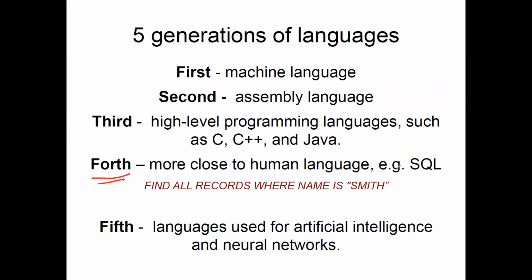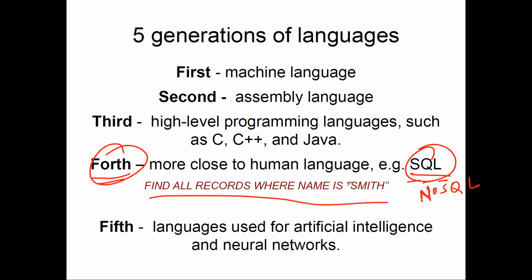The fourth generation language is something related to SQL. It is Structured Query Language. You just have to remember SQL. And there are other types of SQLs also. There are one or two more different examples of this fourth generation. And in that you can directly find all the records where name is Smith.